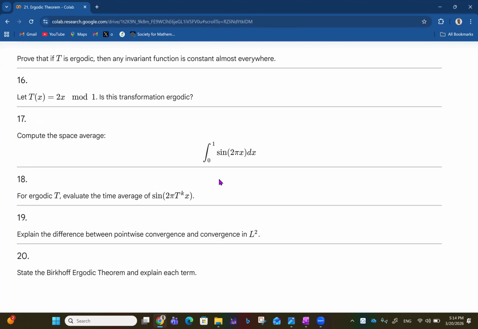With this, I come to the end of the ergodic theorem, which tells us that as a stochastic process goes on over time, the time average becomes equal to the space average, roughly, right? So yeah, let me know how this helps you.